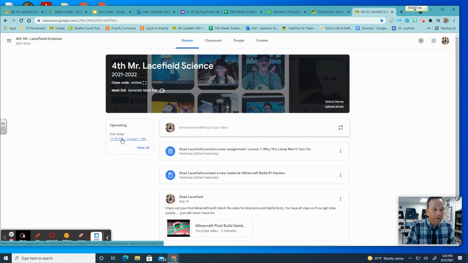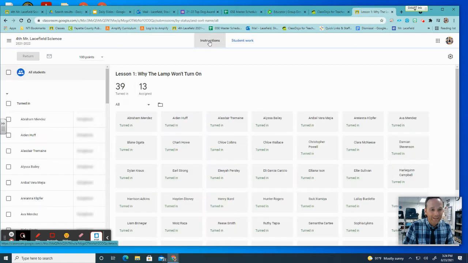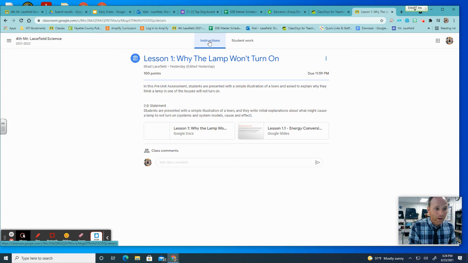So what we talked about in class was seeing where the assignment was, clicking on that assignment, and then once you've clicked on that assignment, what'll pop up on your end is instructions. And so when the instructions pop up, this is where students will see all of the directions. I will a lot of times also post a little video on here if there's a quarantine situation so students can have some access to that.